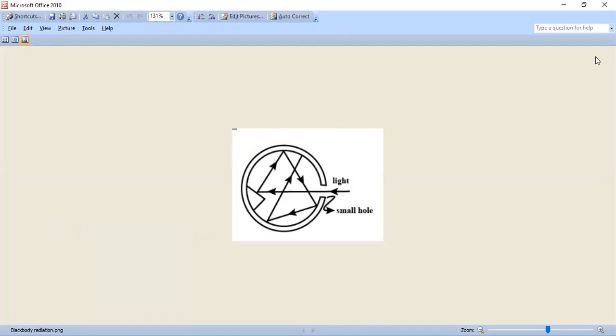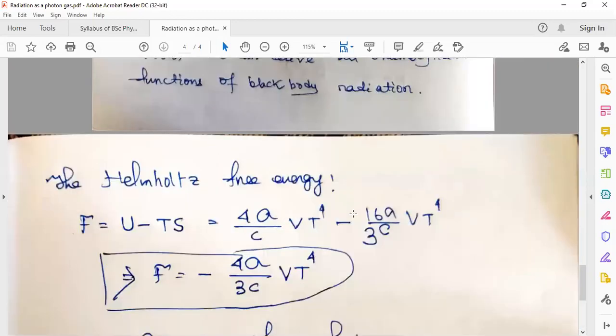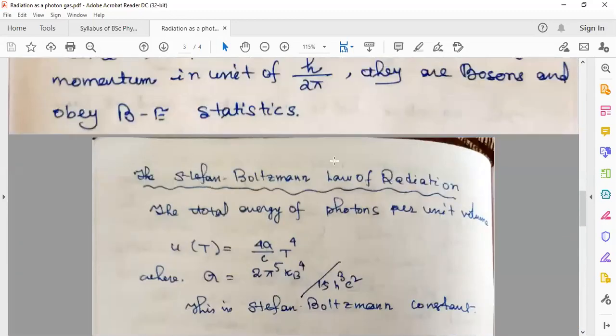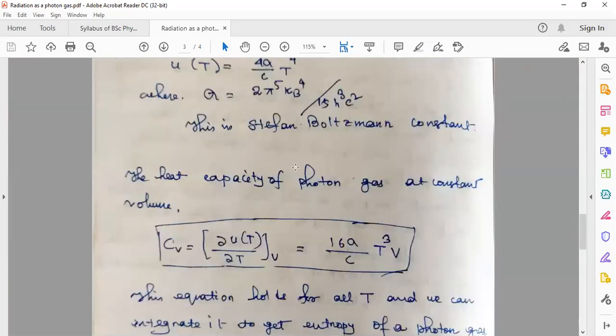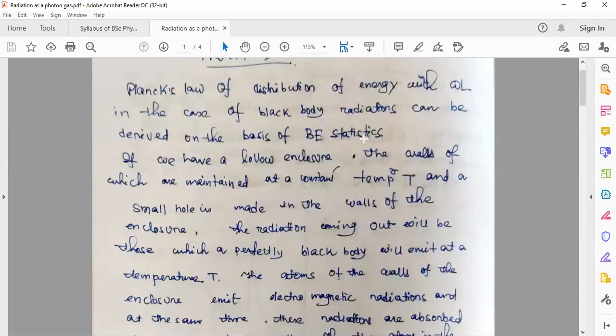So let me go back to the PDF, and then we can discuss some notes I have written, to discuss what a photon gas is and some thermodynamic functions related to photon gas. Planck's law of distribution of energy with wavelength in the case of black body radiation can be derived on the basis of Bose-Einstein statistics.